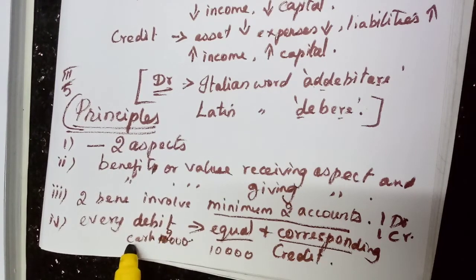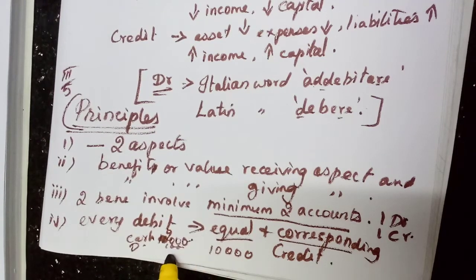The 1,000 will be the discount. So discount 1,000. Both are debits. What is the credit? The debtor, the one who pays the amount, he is the giver. Credit the giver. That rule I will teach you.